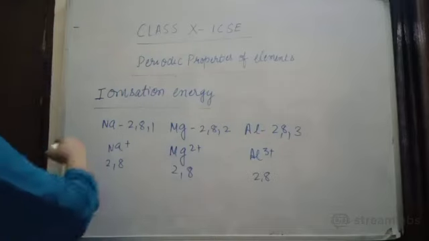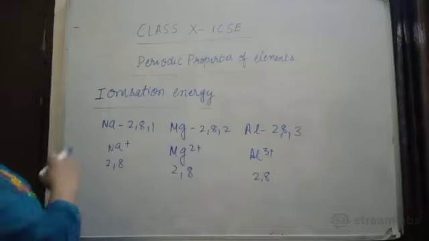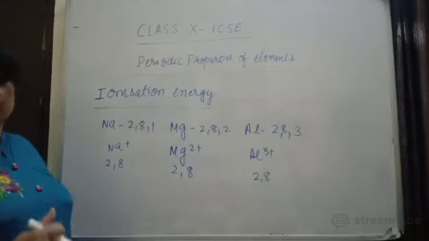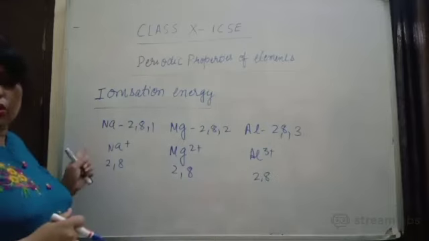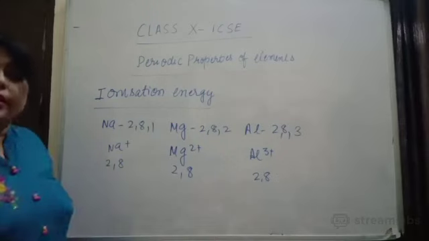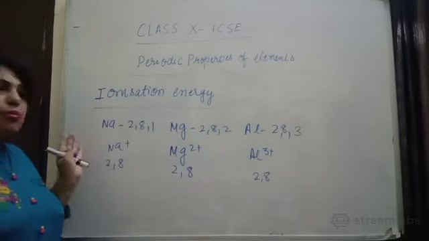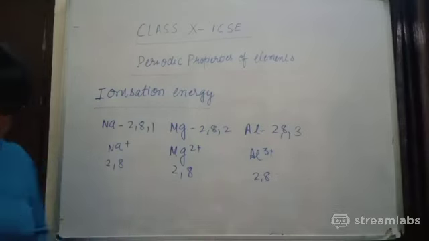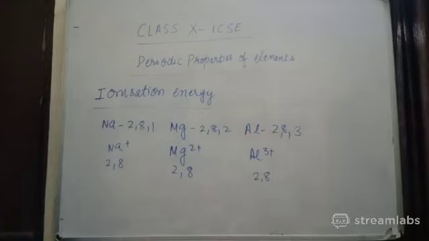Okay. So how much time is there? We have 7 minutes more, so we'll discuss one more property with this. Now what trend will we see in the modern periodic table? So let's discuss the trend of IP in the modern periodic table.